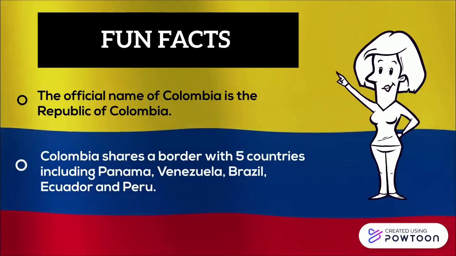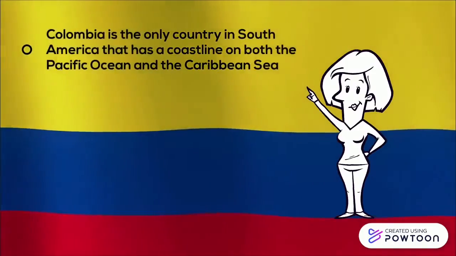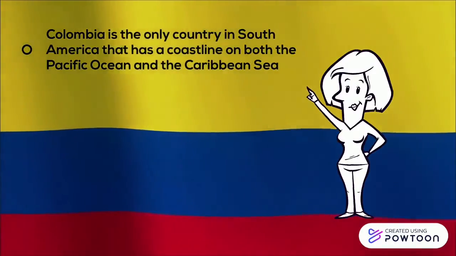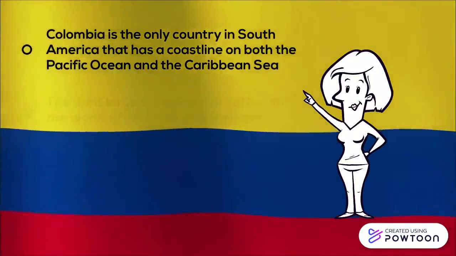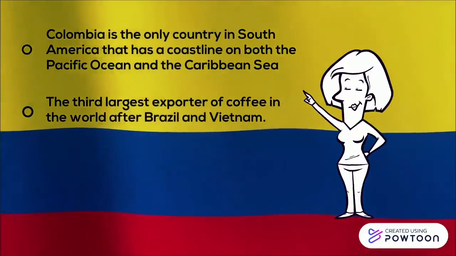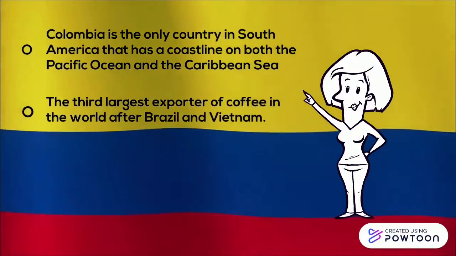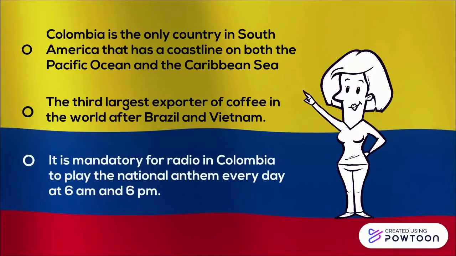Colombia shares a border with 5 other countries, including Panama, Venezuela, Brazil, Ecuador, and Peru. Colombia is the only country in South America that has a coastline on both the Pacific and Caribbean Sea. It is the 3rd largest exporter of coffee in the world, and it's mandatory for Colombia to play the national anthem twice a day on the radio.